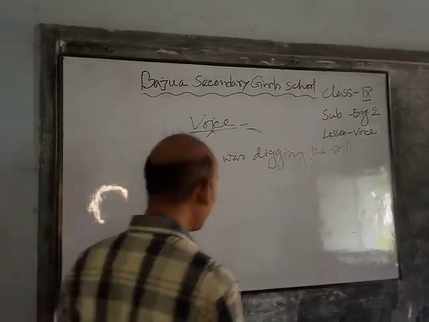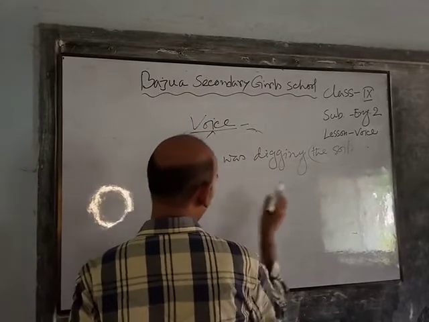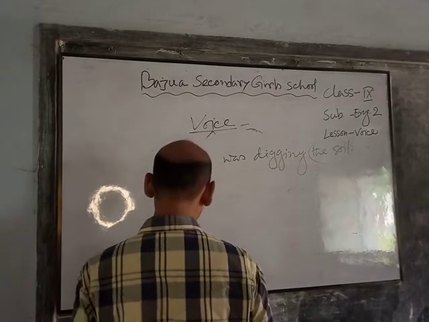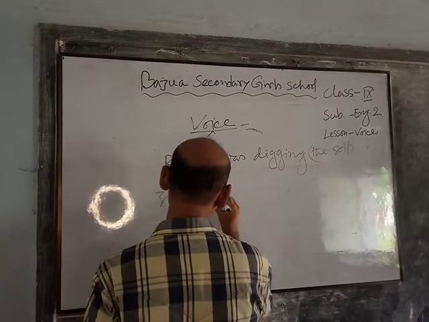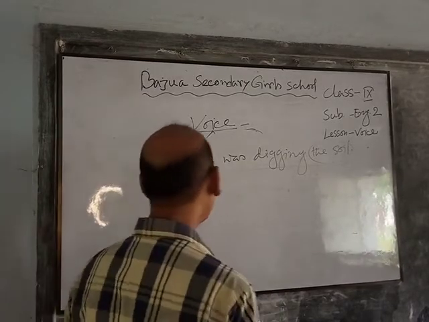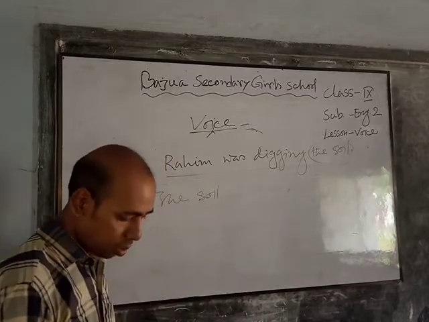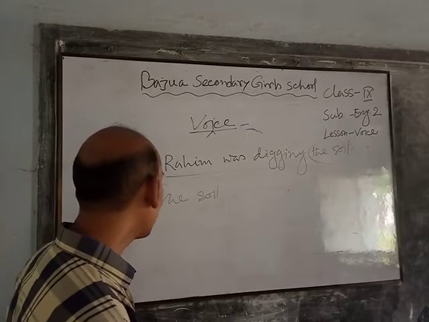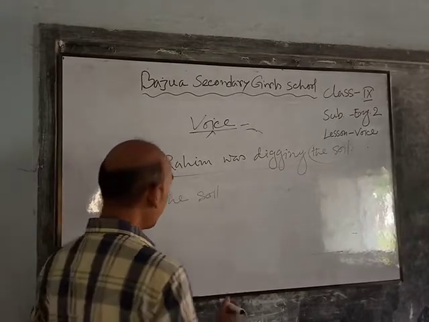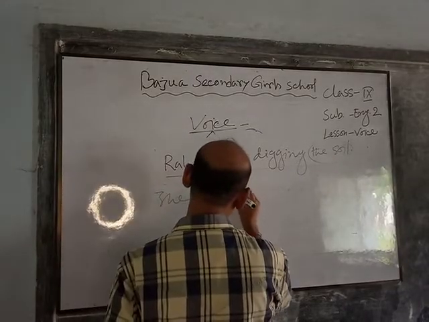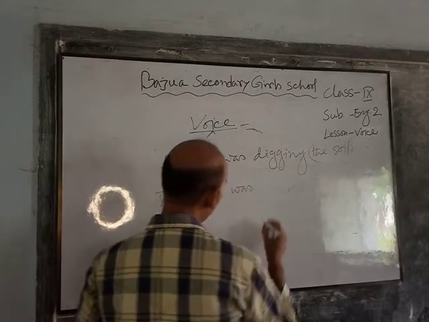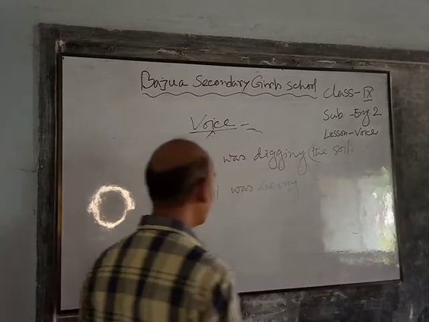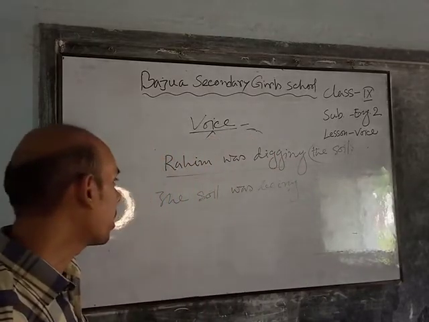At first we have to write the object of the sentence, soil. Then be plus being. We have already said in present continuous tense. Here is the same. The soil was being. Now the past participle form of dig.